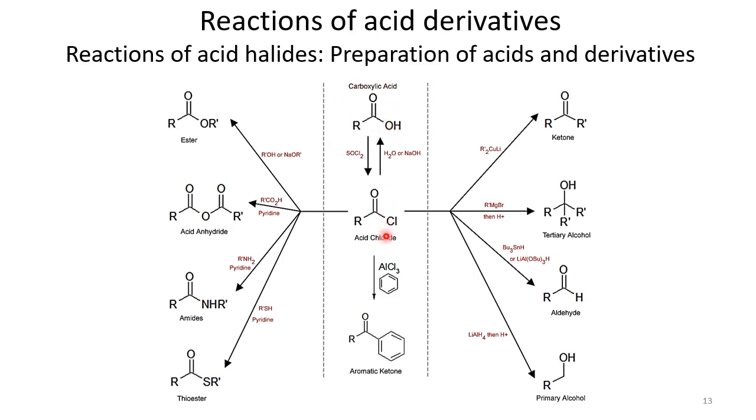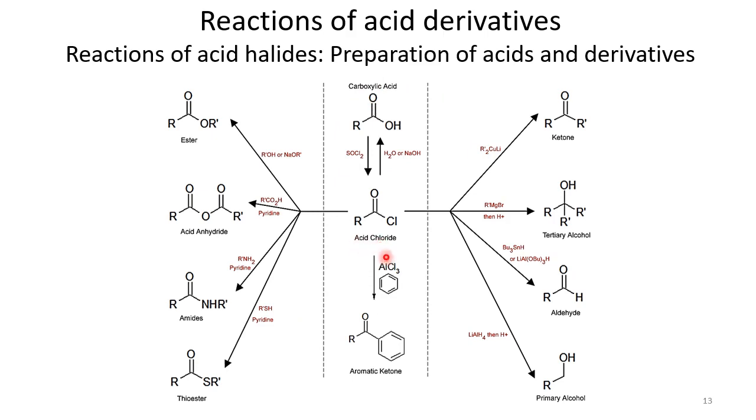we say that carboxylic acids can be converted into acid chloride, as we have studied in the synthesis of acid chloride, using thionyl chloride. And these chlorides, when they are hydrolyzed in the presence of acid or base, are converted back into carboxylic acids.